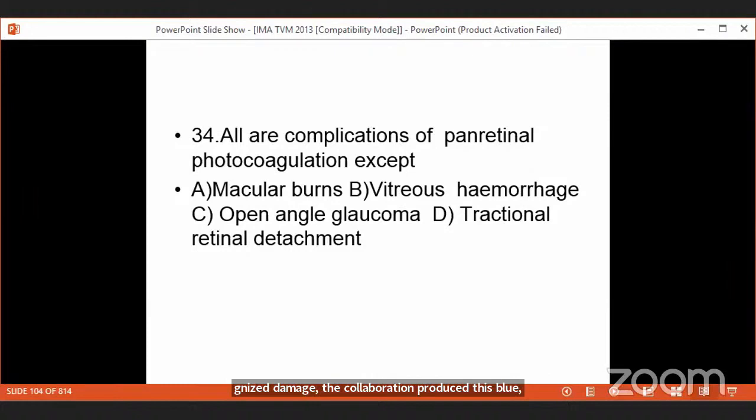When the peripheral retina is damaged, the patient will have blue-yellow color vision deficits. So the peripheral retina is damaged by photocoagulation, so the patient will have blue-yellow color vision defects. So field is reduced, blue-yellow color vision defects.